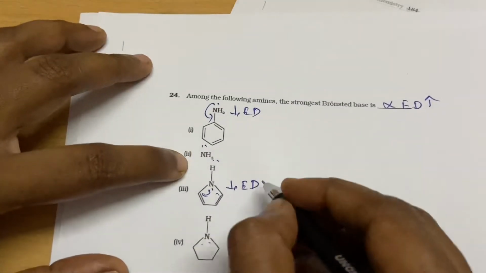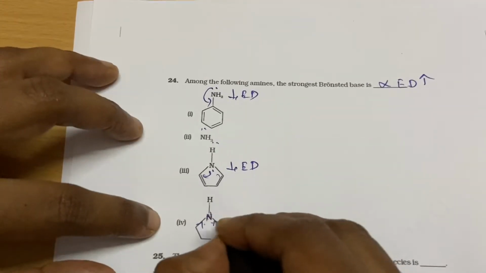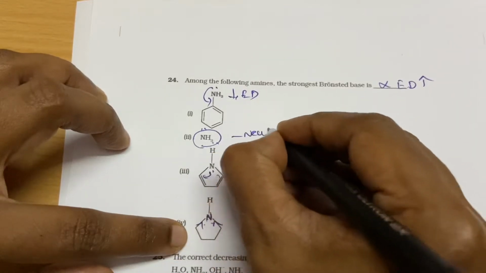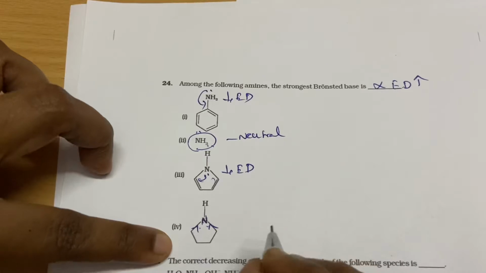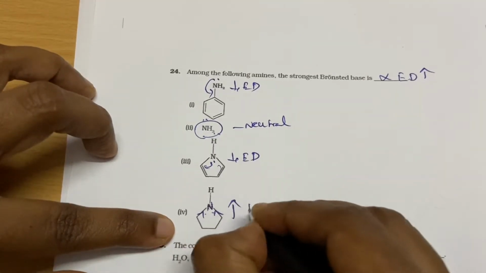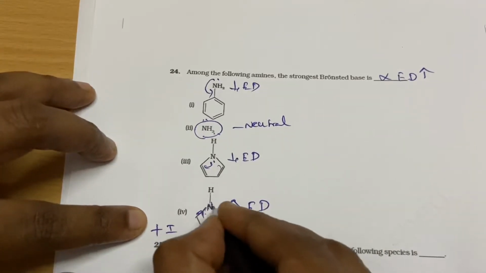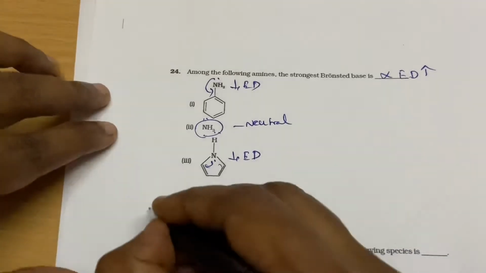Comparing ammonia and this one, here this is totally unsubstituted and neutral. Electron density is more, but this one is tetrahydropyrrole. It has more electron density due to the plus I effect of the alkyl chain surrounding it. So the electron density will be very high. So this is the option.